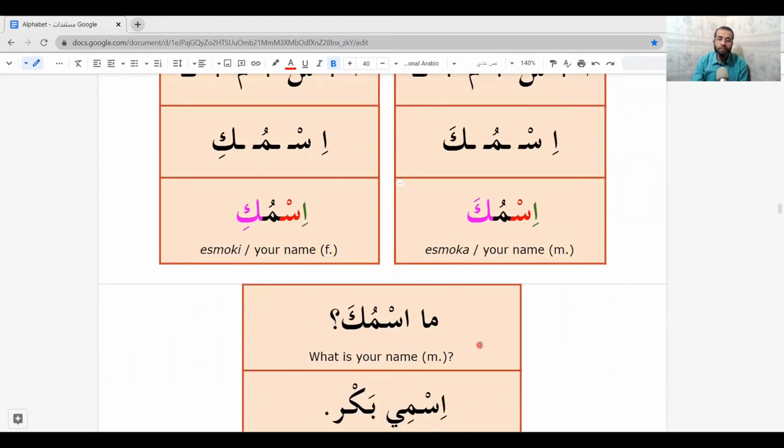Read this question. What is your name? Here, ma and ismuka. But when we connect the two words, the alif here in the beginning of ismuka will be silent. So we'll say masmuka. We don't say ma ismuka. No. We say ismu when we start with it, like here, ismuka. But here it's not in the beginning of the sentence. So we say masmuka.